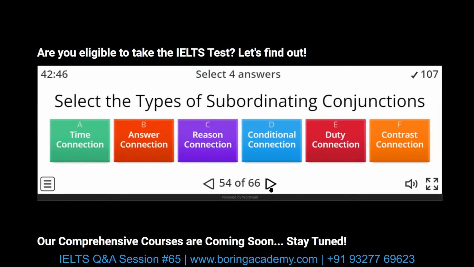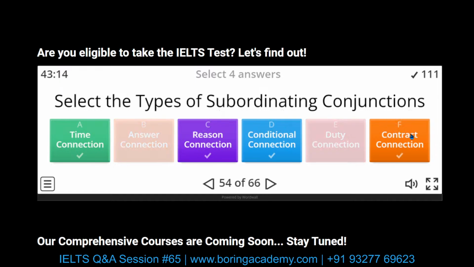Select the types of subordinating conjunction. Just subordinating conjunction. There are four which are actually subordinating conjunction, and two of them are made by me. So I made them. They are not the real ones. Time connection, reason connection, conditional connection, contrast connection. Duty connection is homemade, and so is answer connection.